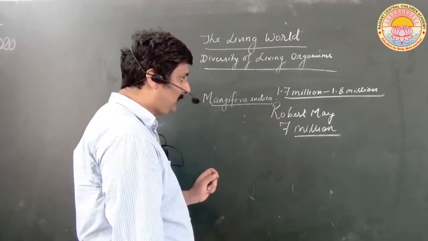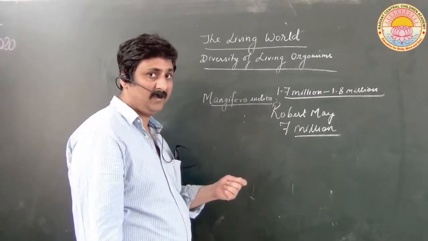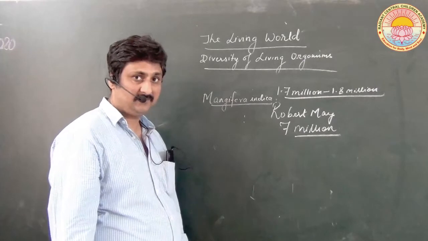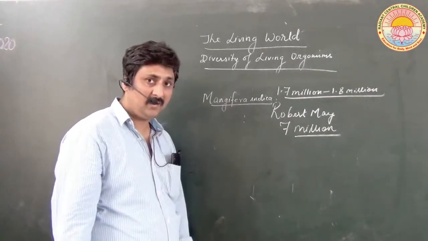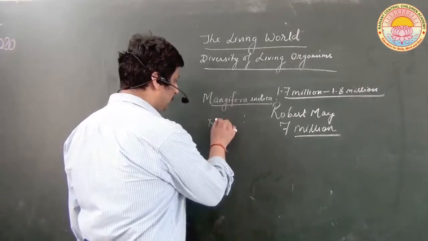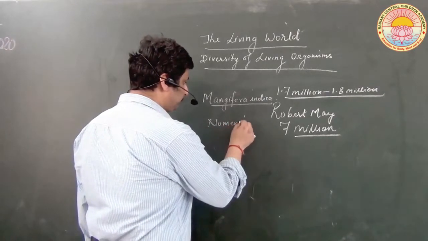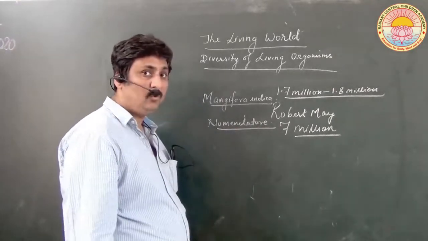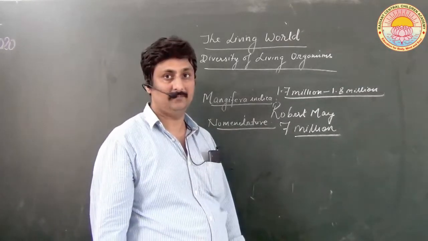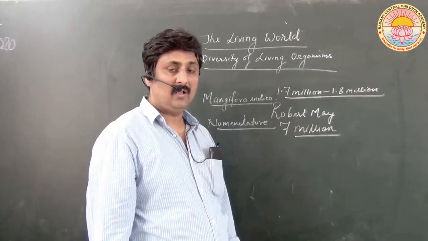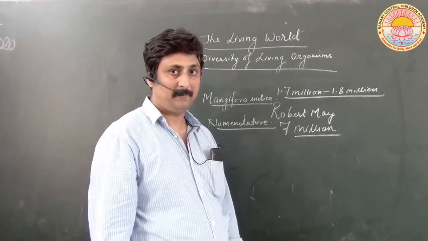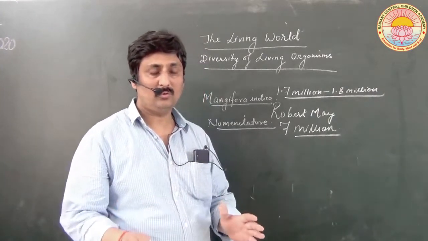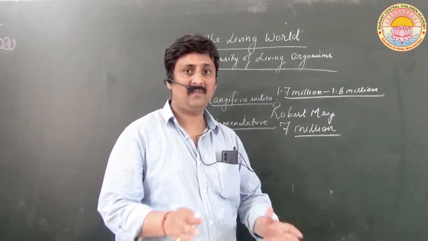Therefore, the process of naming organisms in a scientific manner is called nomenclature. But nomenclature cannot be possible without identifying the organism, without identification of the organism. That is, you should know to which organism the name has been assigned.